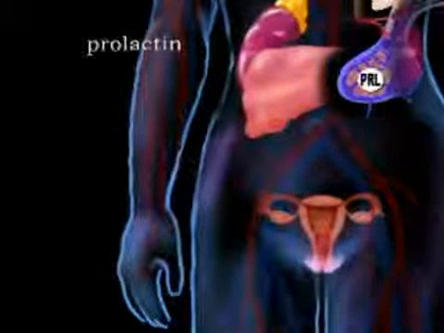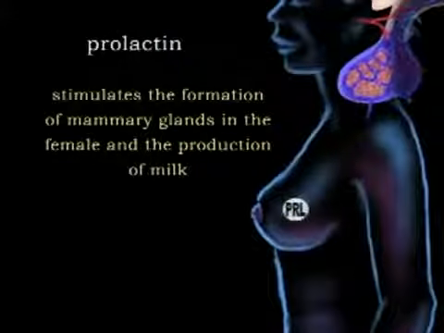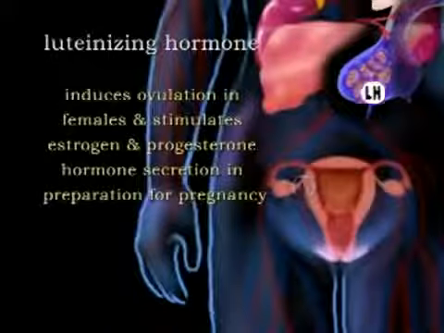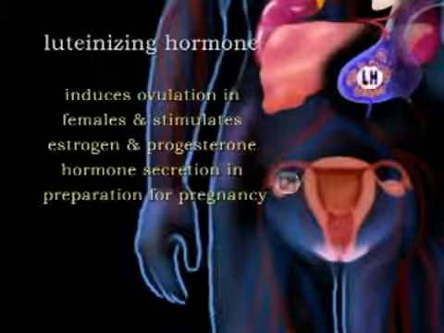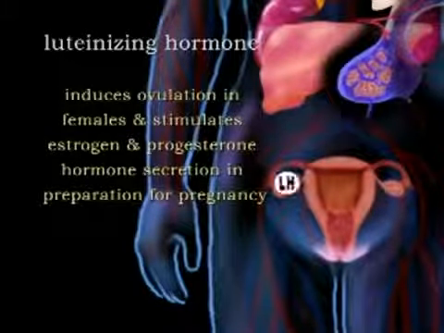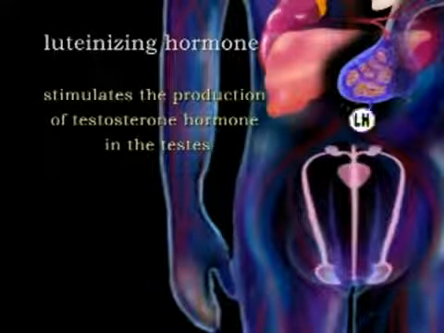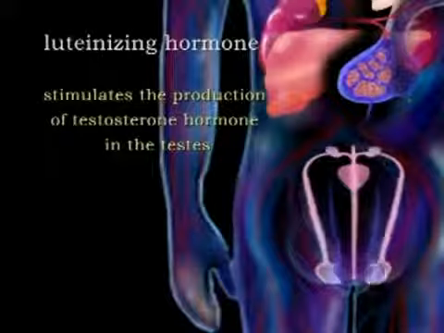Prolactin, or PRL, stimulates the formation of mammary glands in the female and production of milk. Luteinizing hormone, or LH, induces ovulation in females and stimulates estrogen and progesterone hormone secretion in preparation for pregnancy. In males, it stimulates the production of testosterone hormone in the testes.